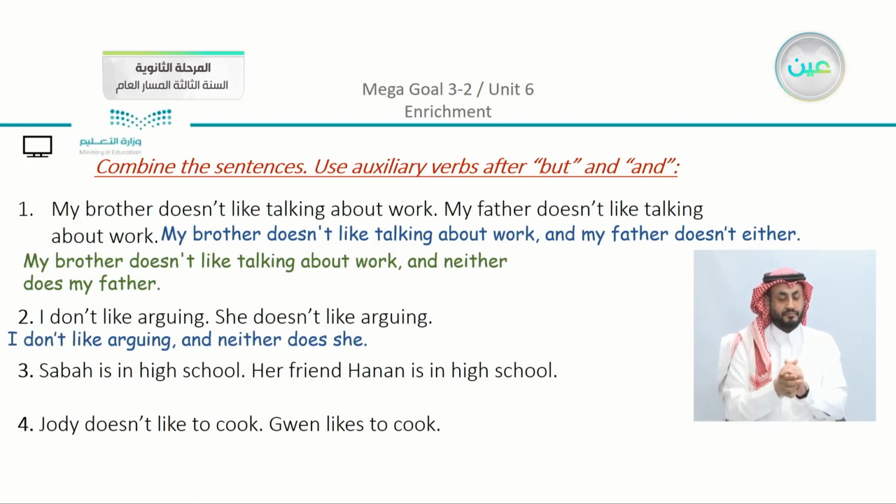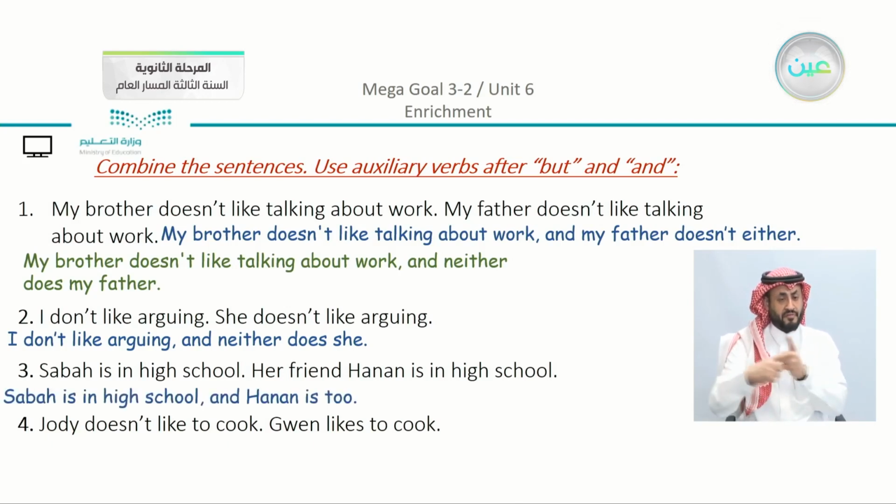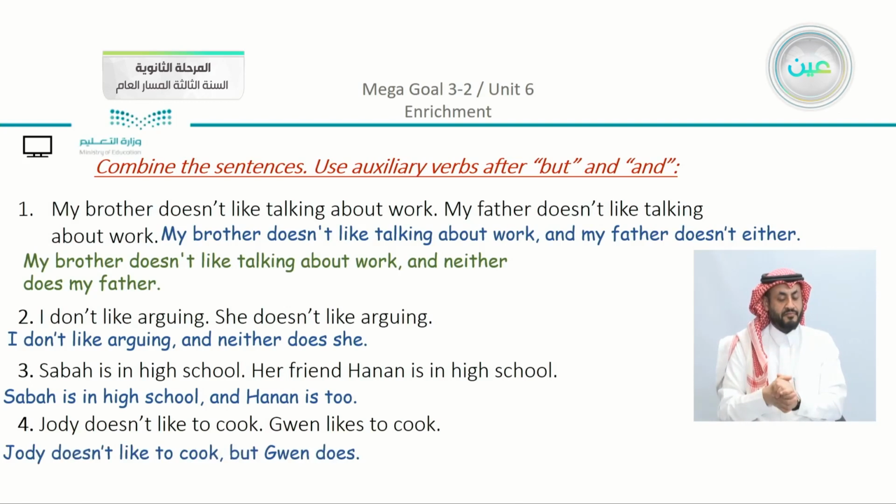Number 3, Sabah is in high school. Her friend Hanan is in high school. So we have here Sabah is in high school and Hanan is too. We have here Jody doesn't like to cook. Gwen likes to cook. You can see that in this sentence one is positive and the other is negative. So here we're going to say that Jody doesn't like to cook, but Gwen does.